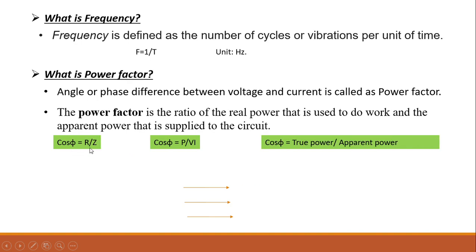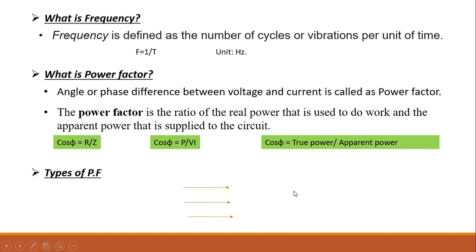Cos phi is equal to R by Z. Cos phi is power factor, R is resistance, Z is impedance. And one more equation we have to know, P divided by VI. And one more ratio we have to know, that cos phi is the ratio between true power and apparent power. So these are all various equations we have to know to find out the value of power factor.